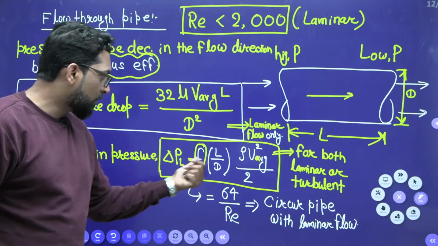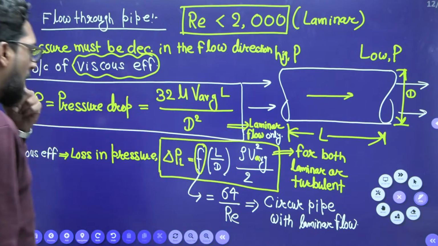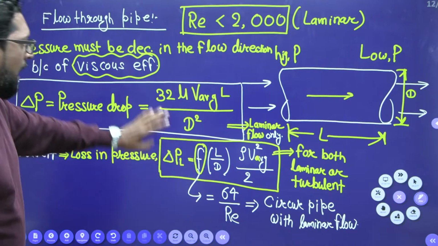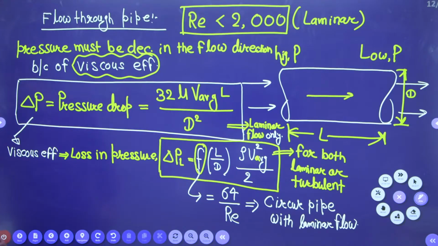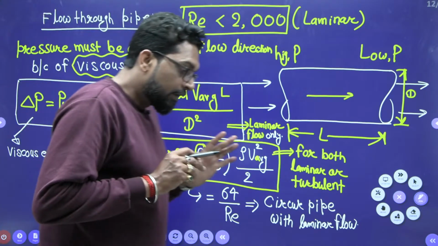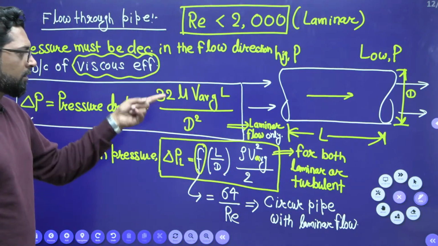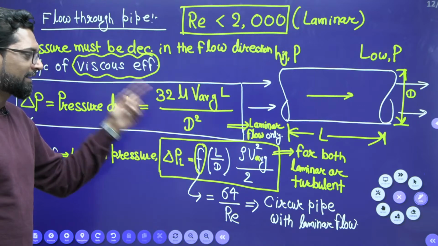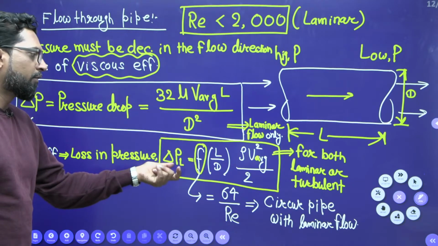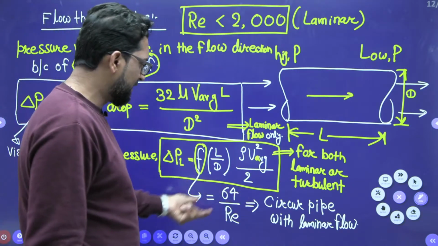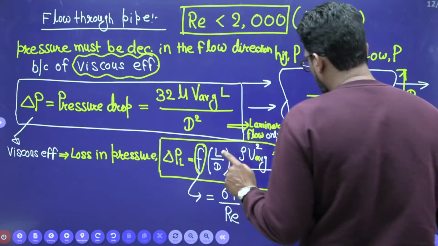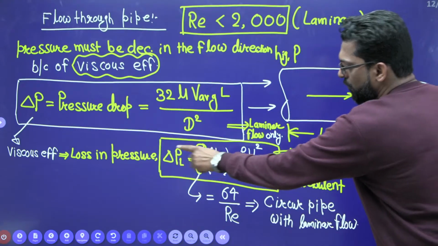So from that one we have to calculate the pressure drop. My dear, if you ask me, sir, which will we use for the more accurate result, we always prefer this one. Why? Because in that the friction factor is calculated. So this is your pressure loss.